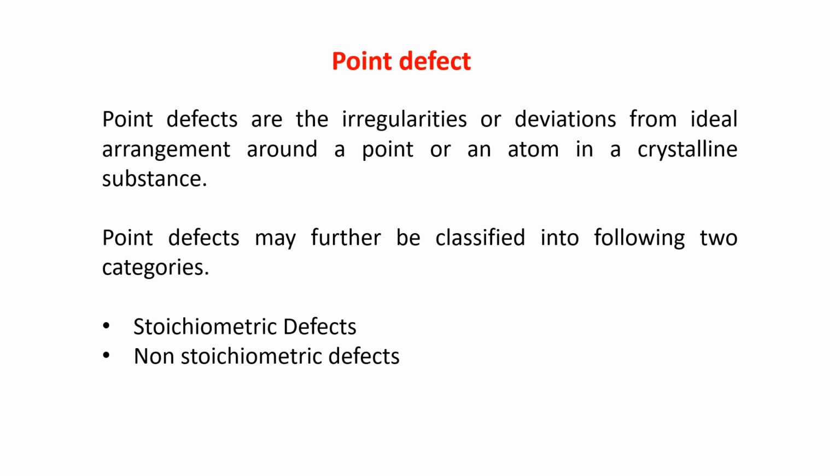Point defects are the irregularities or deviation from ideal arrangement around a point or an atom in a crystalline substance. Point defects may further be classified, as I told you, into stoichiometric defect and non-stoichiometric defect.